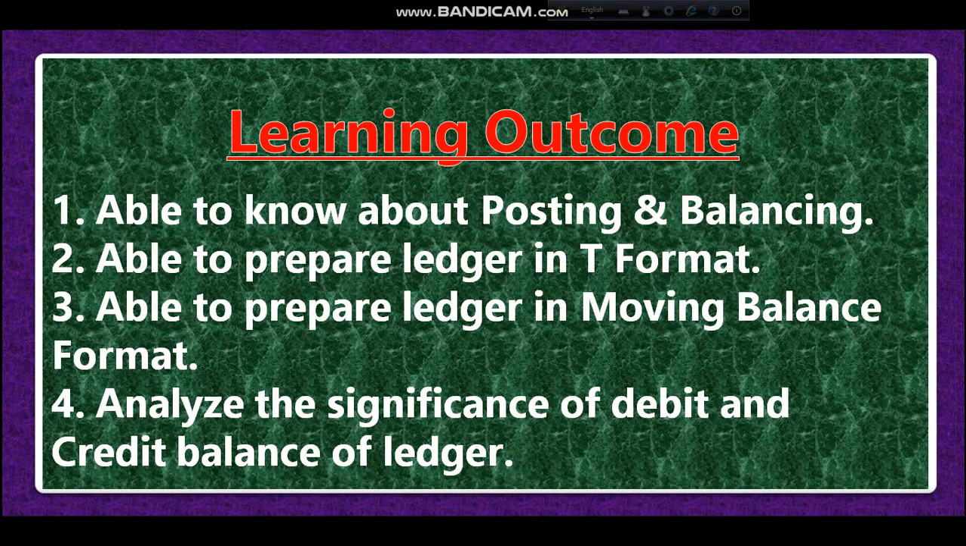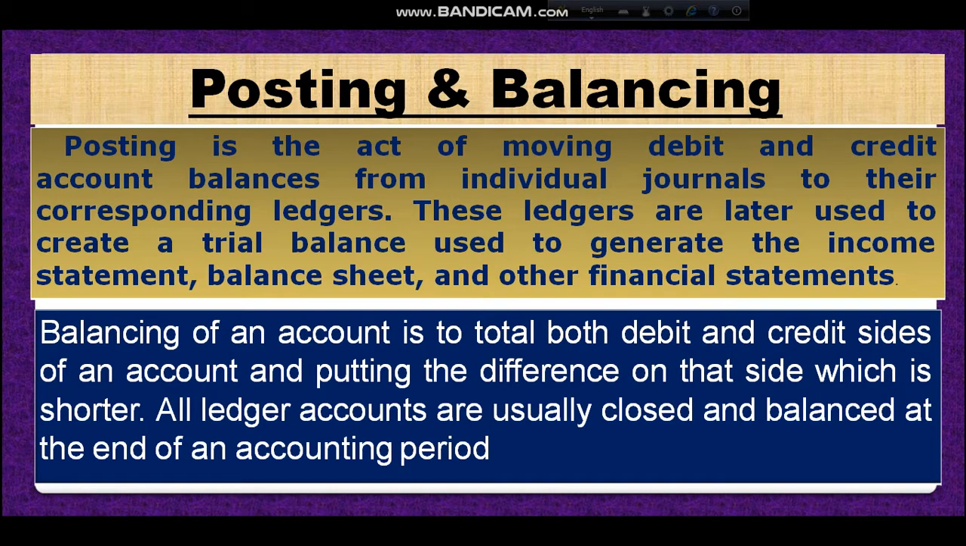You can analyze the significance of debit and credit balance of ledger. Dear student, let's come to our class. Posting and balancing. Posting is the act of moving debit and credit account balance from individual journal to their corresponding ledgers. These ledgers are later used to create a trial balance, used to generate the income statement, balance sheet and other financial statements. That means, dear student, posting means transfer from journal to ledger. That means in journal we analyze the transaction into debit and credit, and from that we transfer to different accounts into ledger. This is called posting.